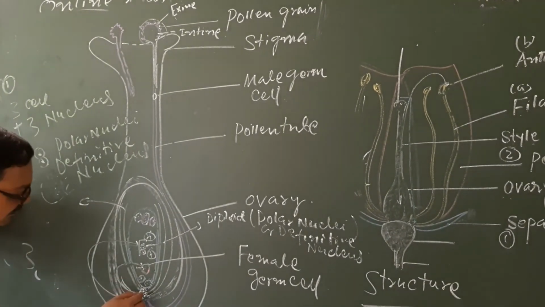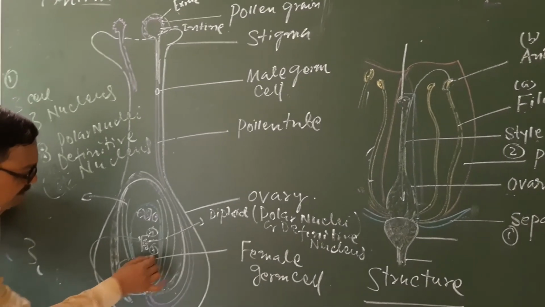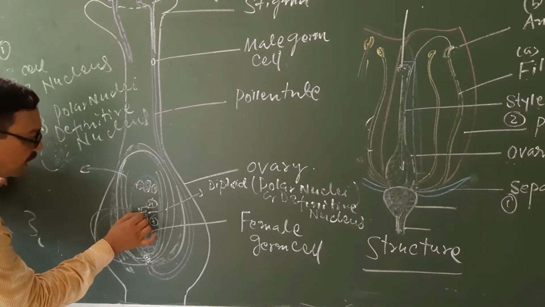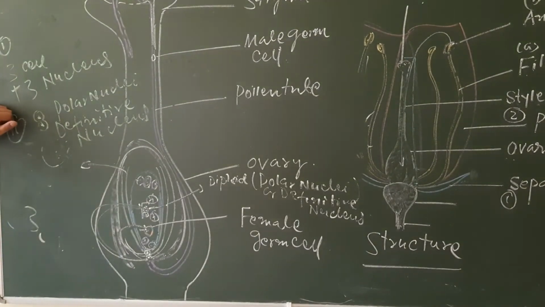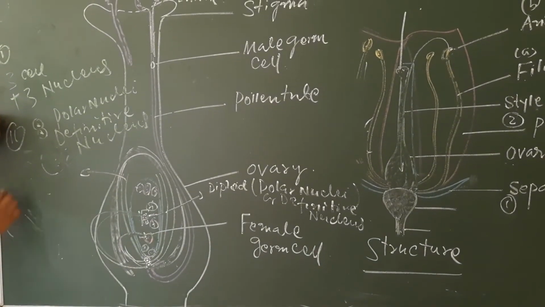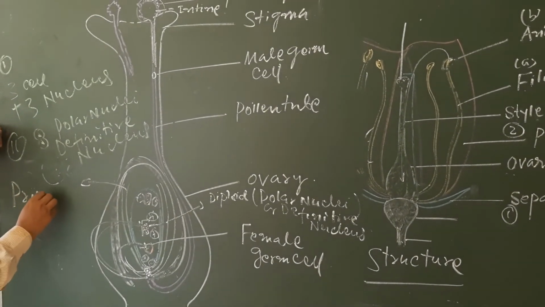Now, one male gamete fused with this female germ cell, fertilization is over. Another male gamete fused with this already fused, 2 fused nucleus. That is the formation of primary endosperm.